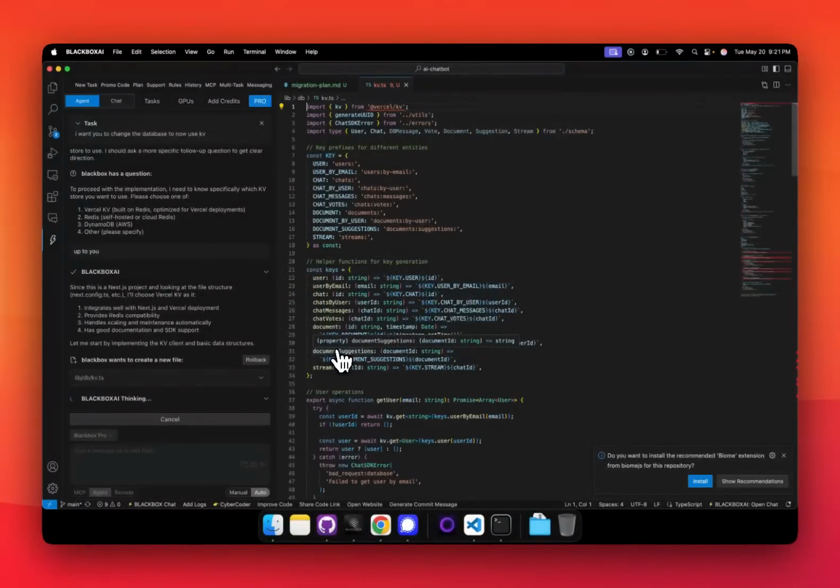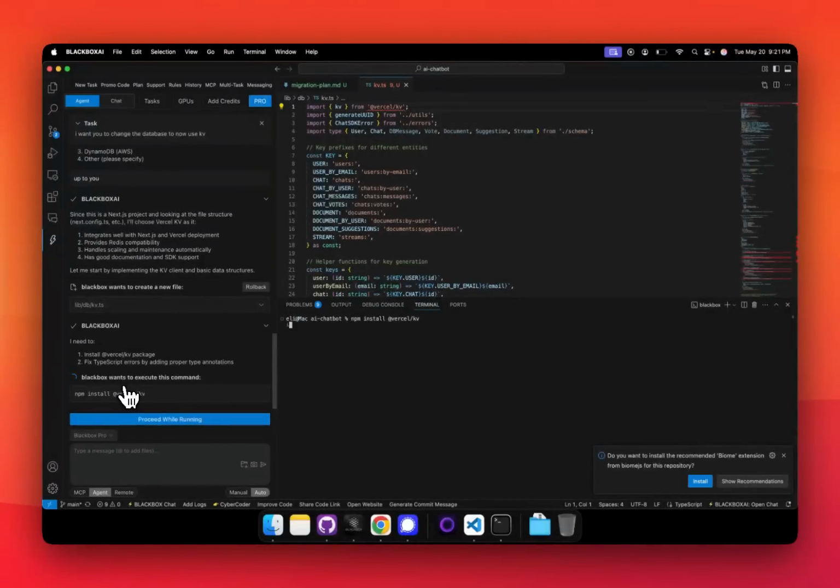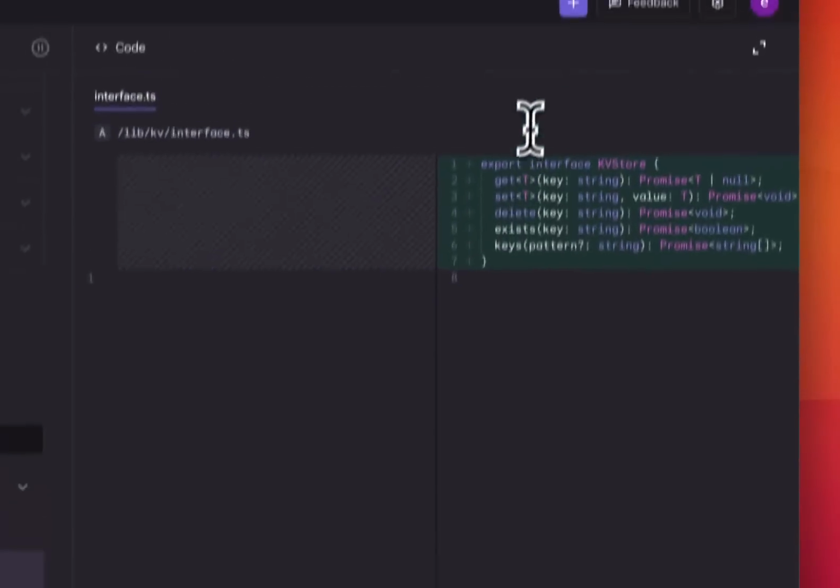So it's ongoing right here. It's doing some installations that are required. And here it still didn't start. It's creating a new file. Okay, can we see the file? Define a generic interface. Get, set, delete. Okay, these are the files.